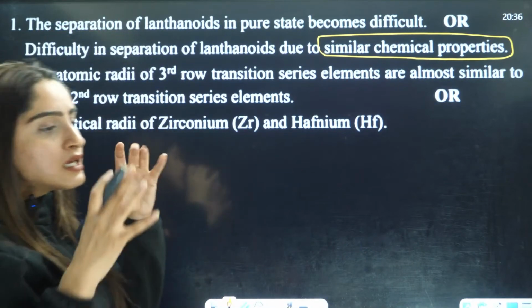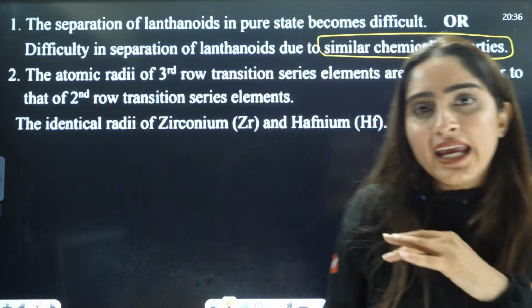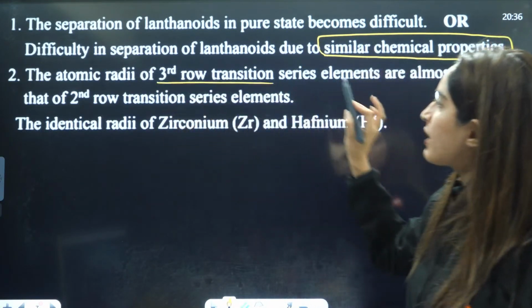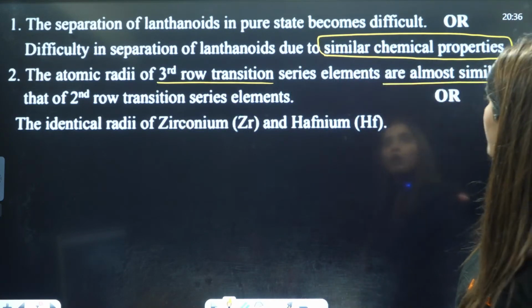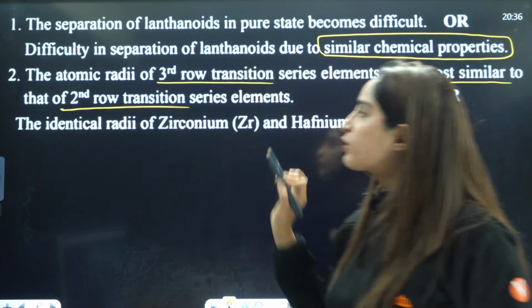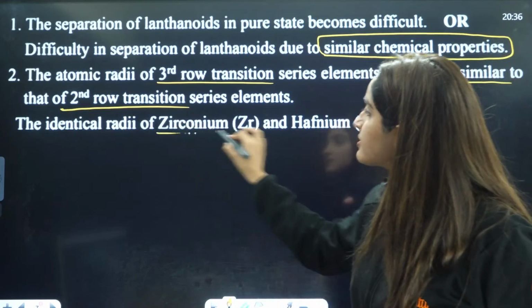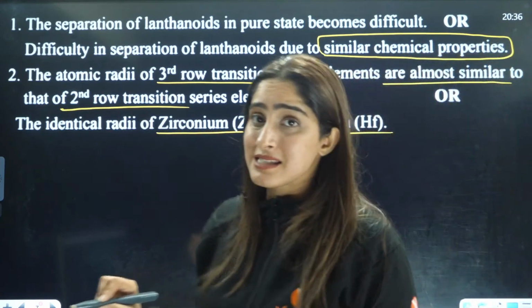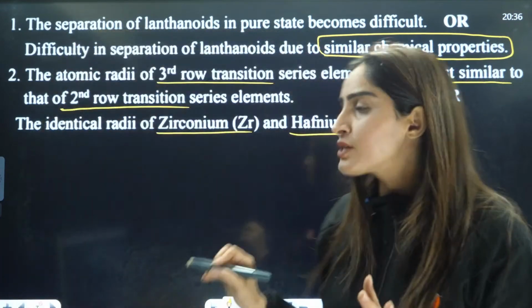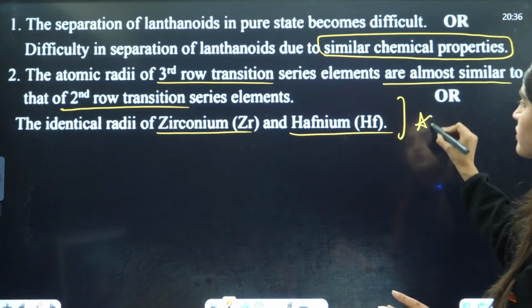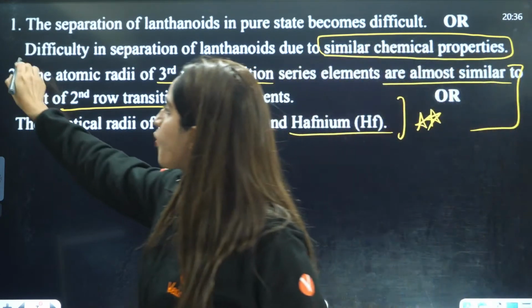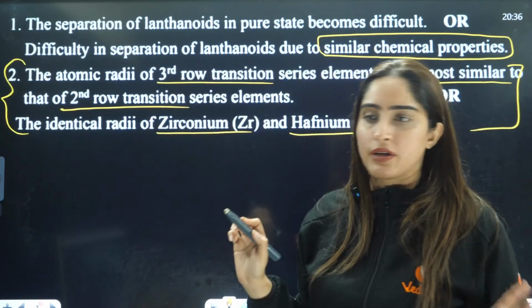Second is the similar radii with the other period elements. Like the atomic radii of the third row transition series are almost similar to the second row transition series. That is the reason zirconium and hafnium have almost the same radii. This question has been asked a lot, so this point itself is a very important question.